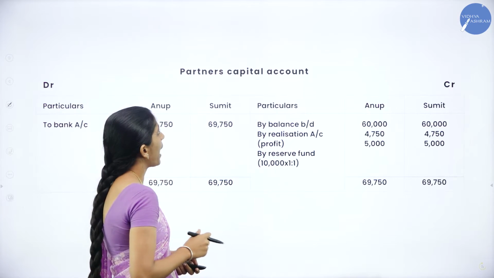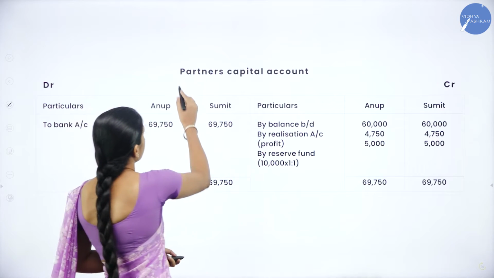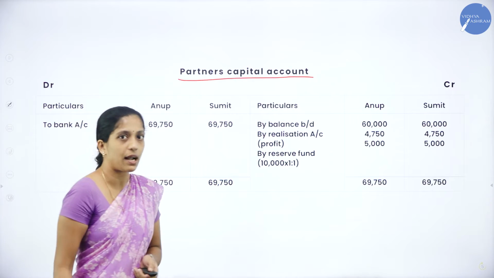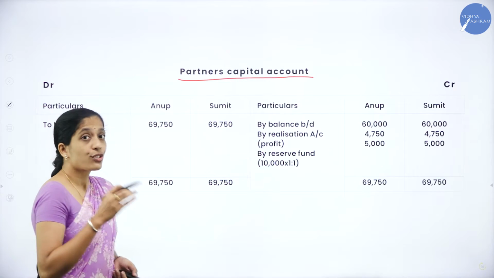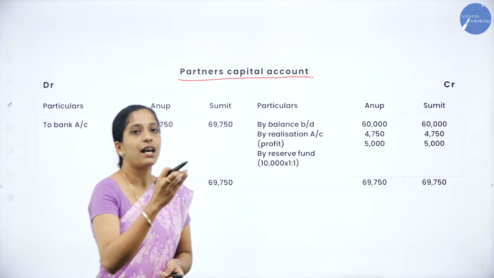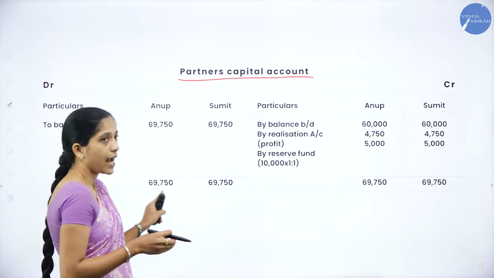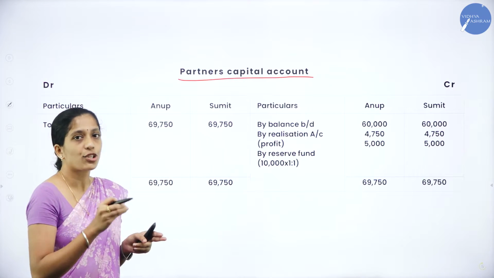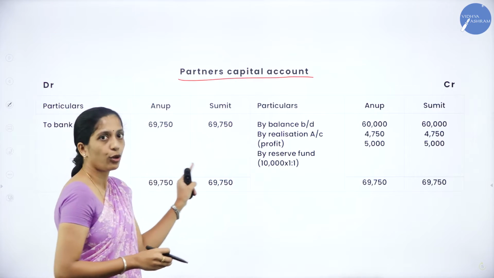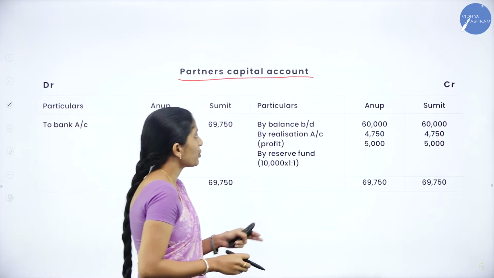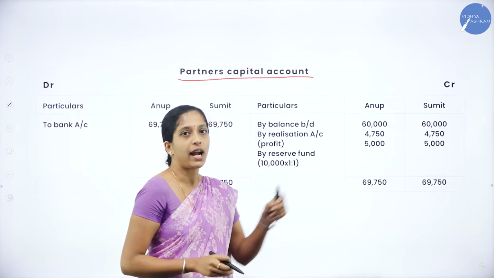Now moving on to the partners' capital account. How to begin your partners' capital account? With the heading. Here also you will have a debit side as well as a credit side. Under the debit side, particulars, and you will draw a column for each partner. Here the partners are Anup and Sumit. And coming to the credit side, particulars, Anup and Sumit.